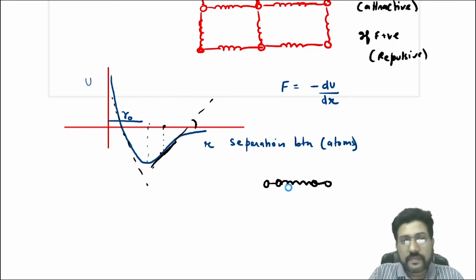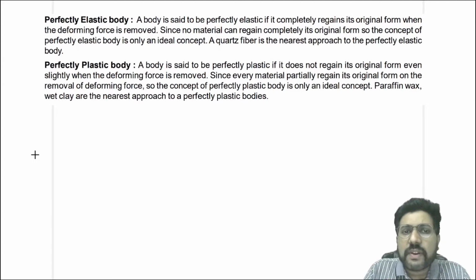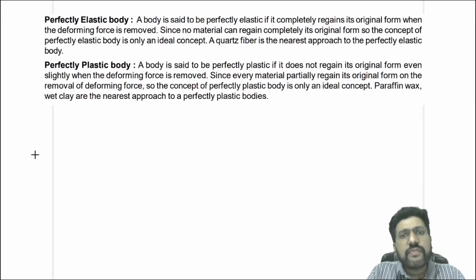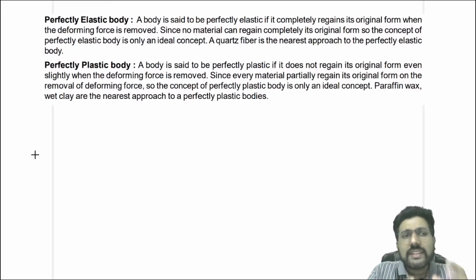Okay, so now, what is a perfectly elastic body? A body is said to be perfectly elastic if it completely regains its original shape when the deforming force is removed. Whenever a body is deformed by applying some external force, that force is called the deforming force.